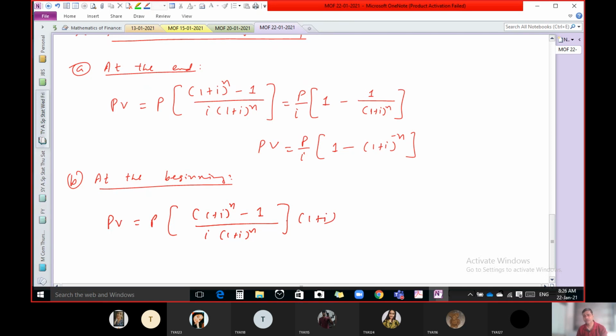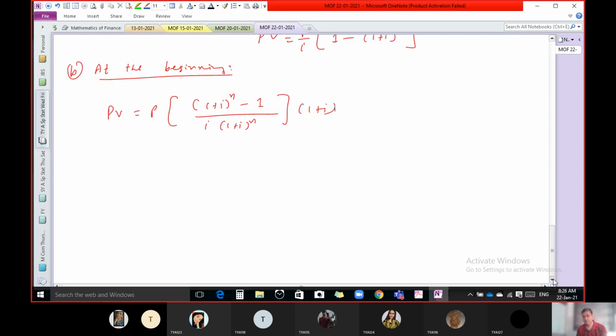So now the question is, when do we have to use this formula, the present value of annuity? Listen, there is one question. This above formula we have to use when we have to pay some amount regularly. Because of taking a loan, we have to pay some fixed amount regularly. In that case, we have to use this formula. What is the difference between this and the previous formula?